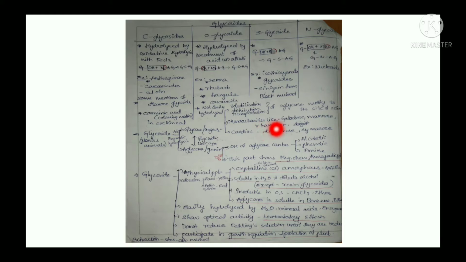The monosaccharides like galactose, mannose and rhamnose are nothing but the sugar part. The sugar part of any glycoside can be galactose, mannose, rhamnose, etc. But the cardiac glycosides contain the sugar part as digitoxose and cymarose. Next, the aglycone part.